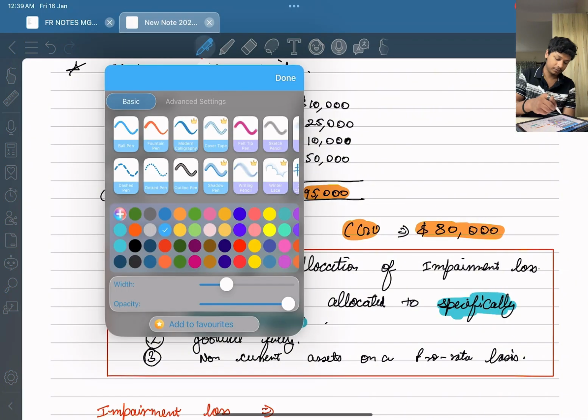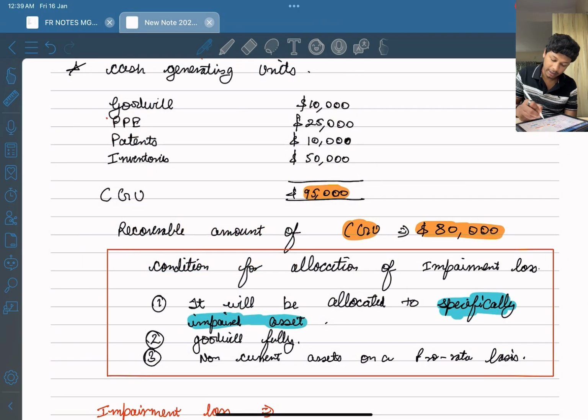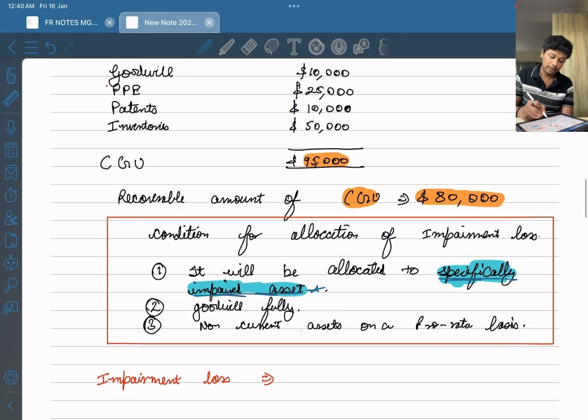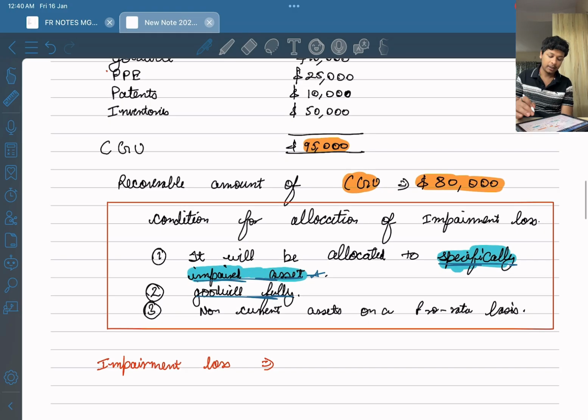So what happens? It will be allocated first to specifically impaired assets. Okay, specifically impaired assets. This I have covered in condition 2. Here I have taken goodwill fully and non-current assets on pro rata basis. These are the conditions. First, we will be allocating to specifically impaired asset. Second, we will be allocating to goodwill. Third, we will be allocating to non-current assets on pro rata basis, which means we will be dividing the impairment loss in the ratio of non-current assets, right?